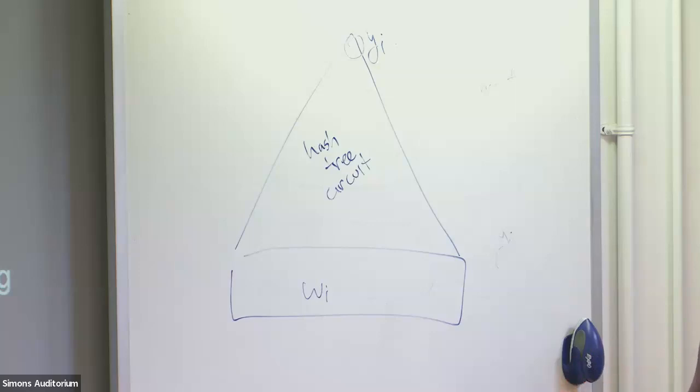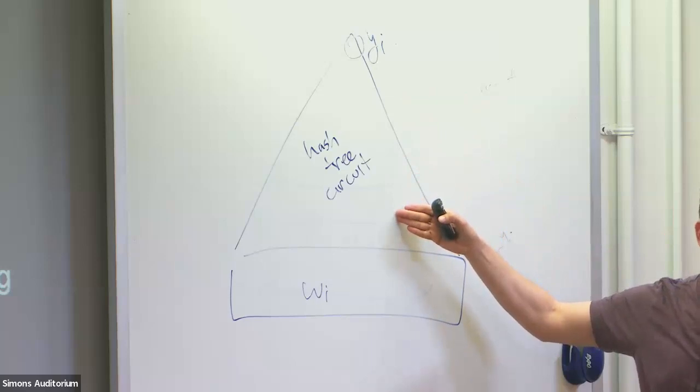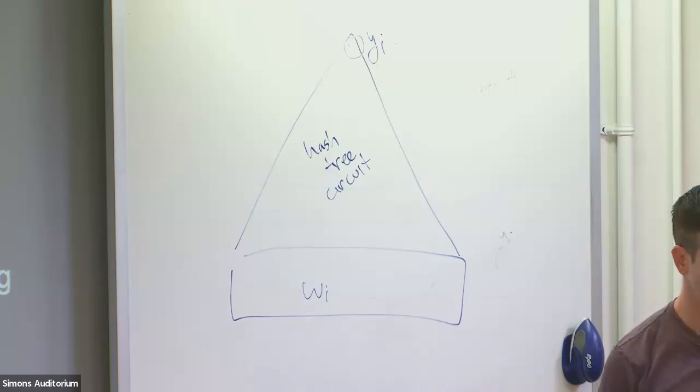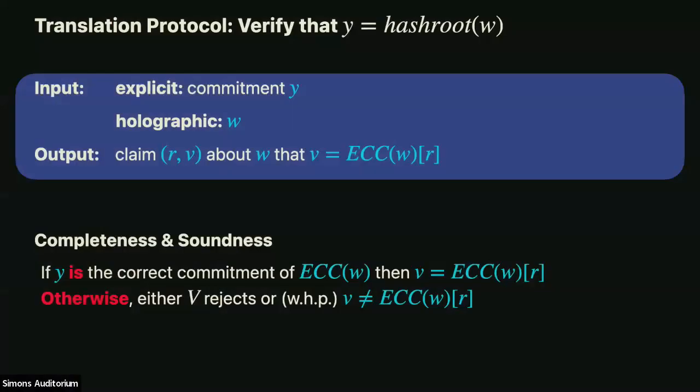So that already is interesting, because the round complexity would not grow with the depth of the circuit, but rather with the depth of the hash function. So it would already give us a result, but I want to take it as far as I can, which is to get a constant number of rounds. Okay, so we want this protocol, basically a holographic interactive proof, if you're into this terminology.